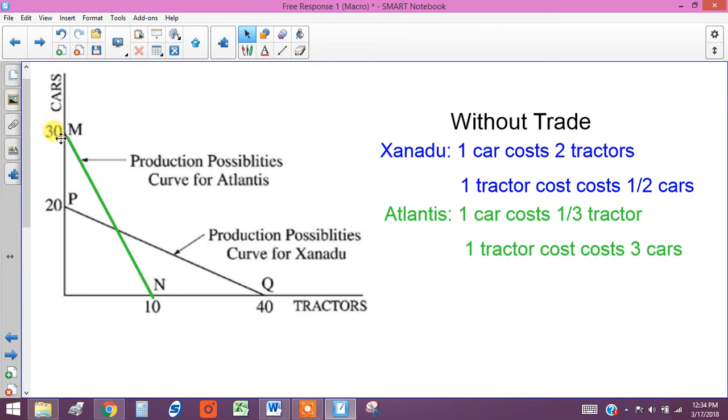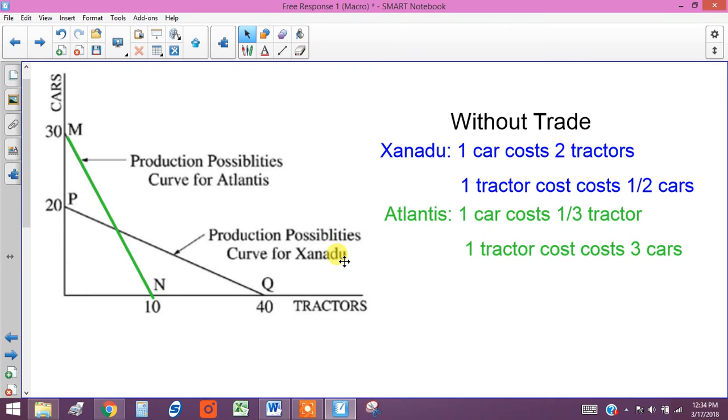Well, they can produce 30 cars and only 10 tractors. So you can really see it without going through all this. This is helpful if it's confusing, but this is pretty obvious. They can produce 3 times as many cars as they can tractors, Xanadu can only produce half as many cars as they can tractors, so it's pretty much a no-brainer that Atlantis should be producing cars and selling them to Xanadu.